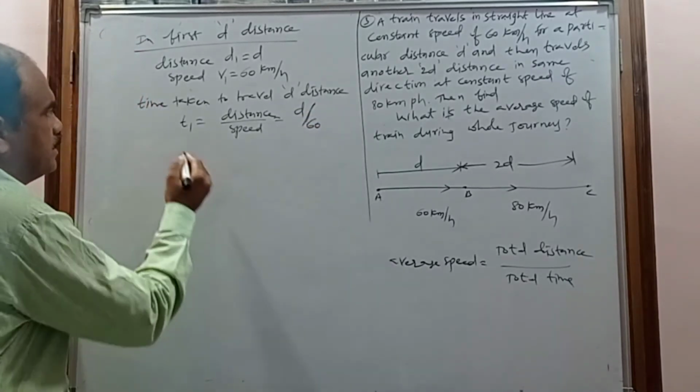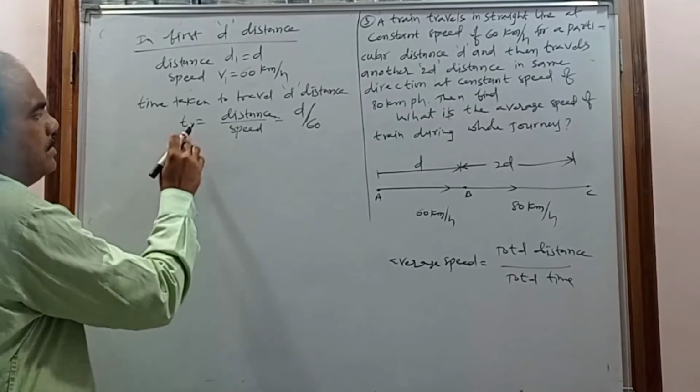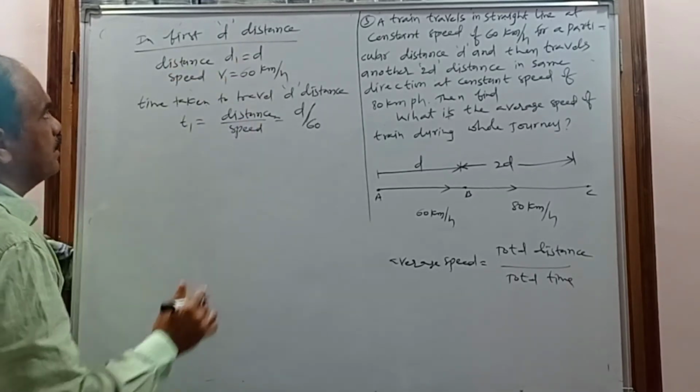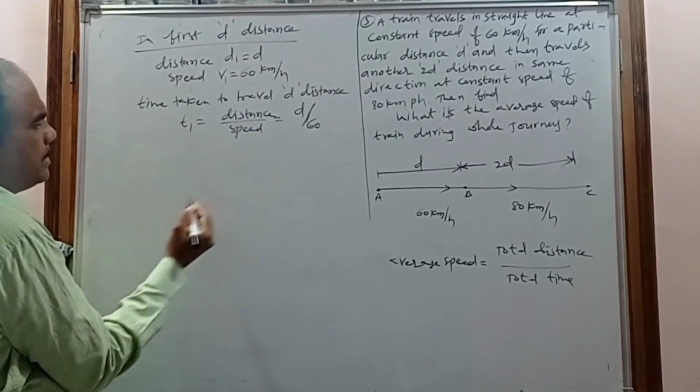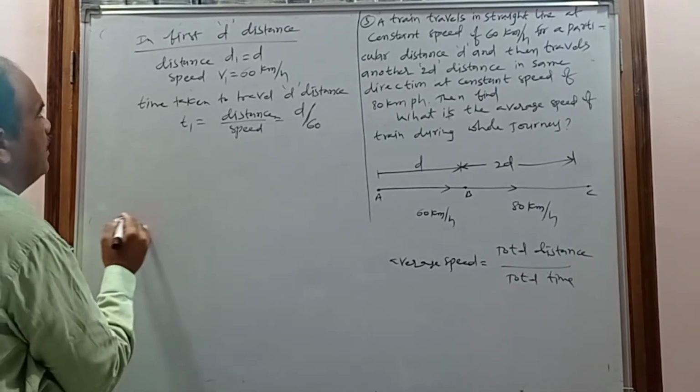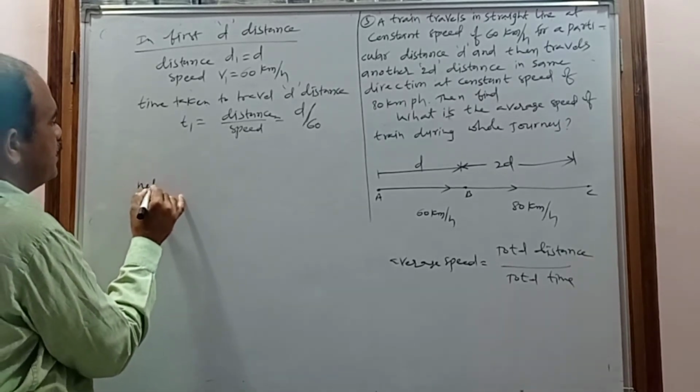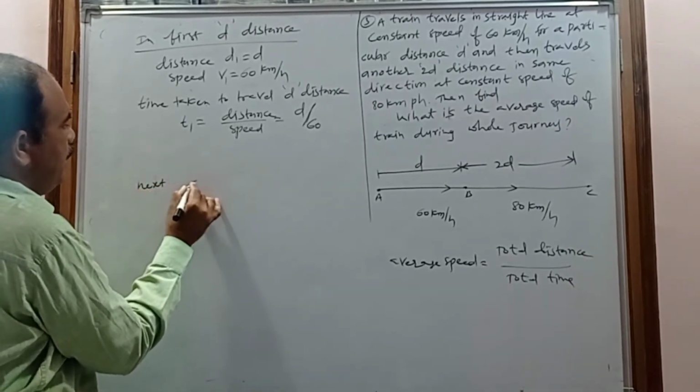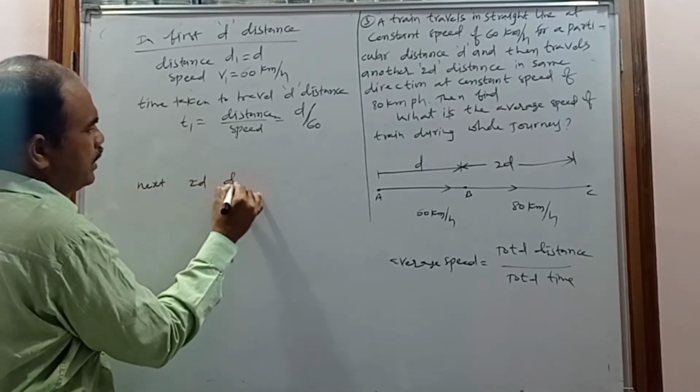D by 60. This is T1, the time taken to travel D distance. Now the next case: in the next 2D distance.